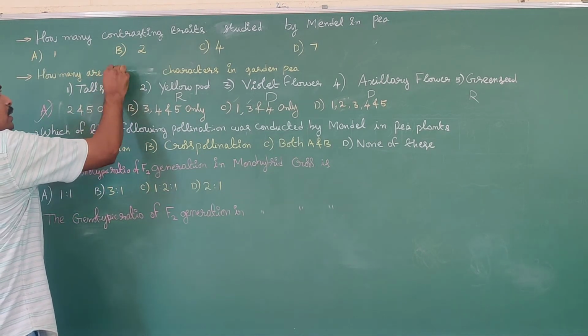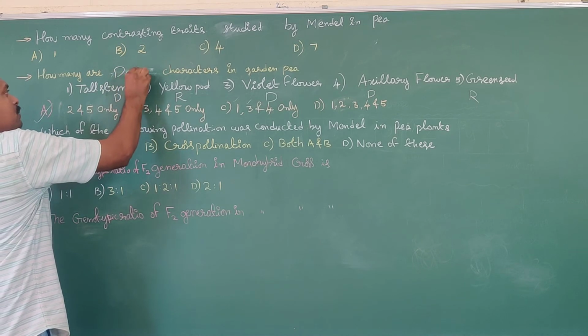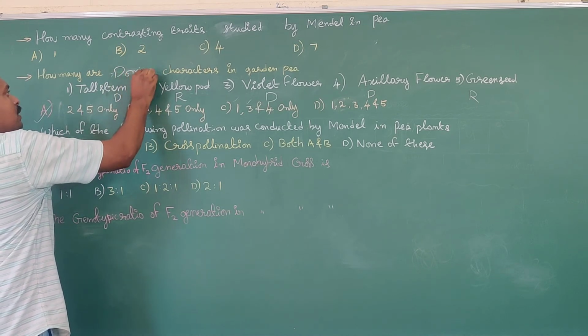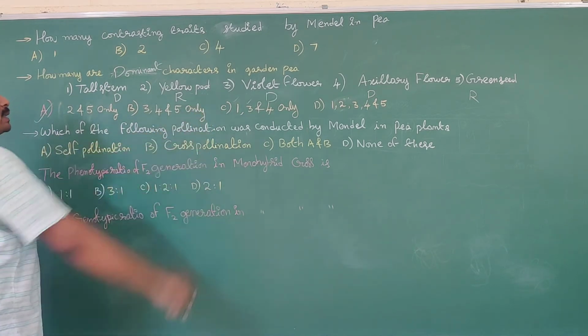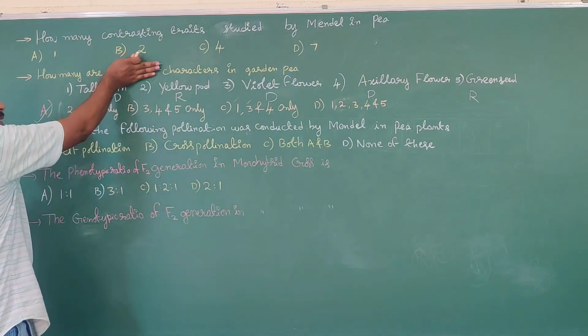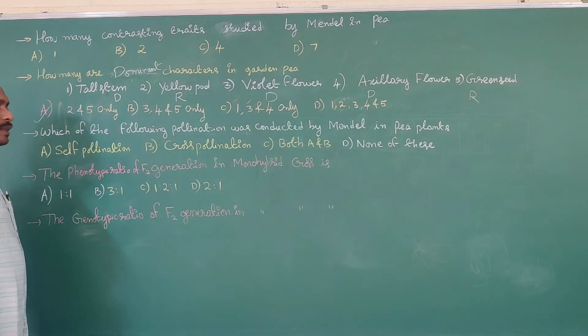Dominant means option C is the correct answer. Recessive means first option is the correct answer.